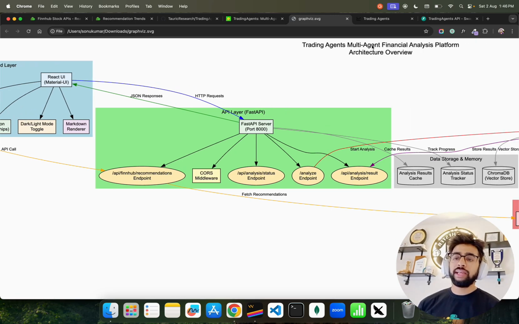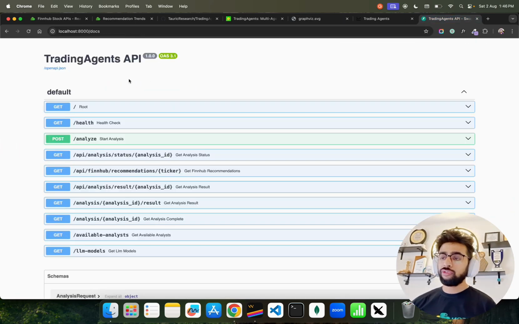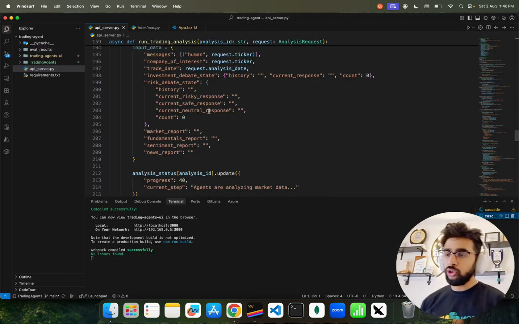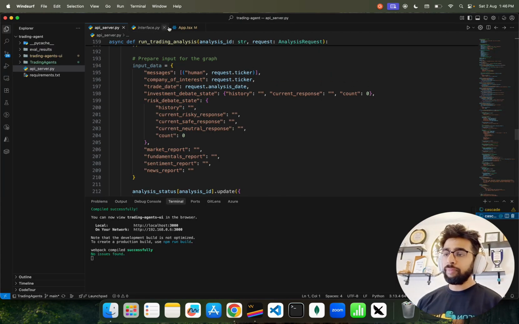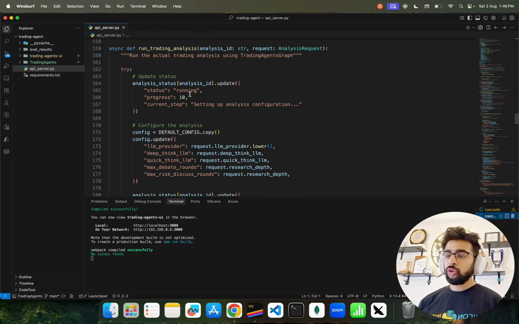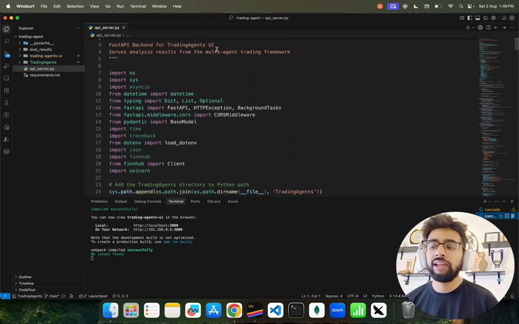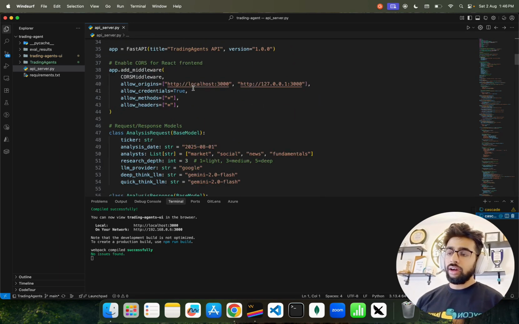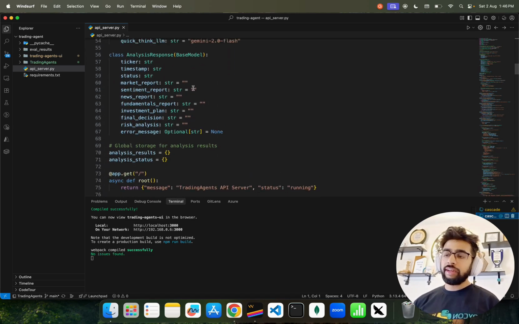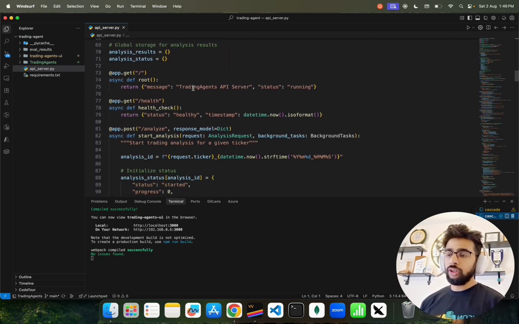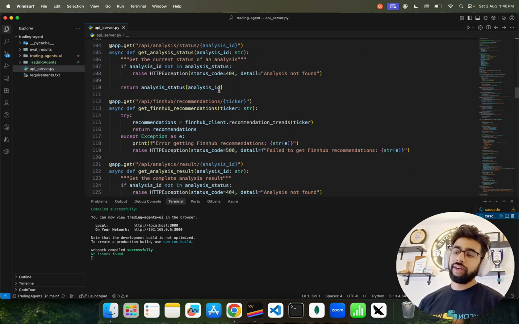Then we have FastAPI. As I told you, I created this backend completely. If you come here to my code, you can see I have created this api_server.py. This api_server.py is completely created by me. It's not available in the TradingAgents framework. You can see I have created data validation using Pydantic, what model to use, different endpoints, and so on.